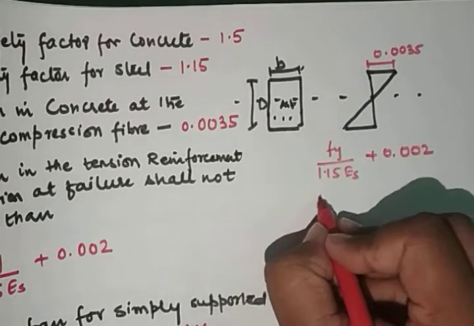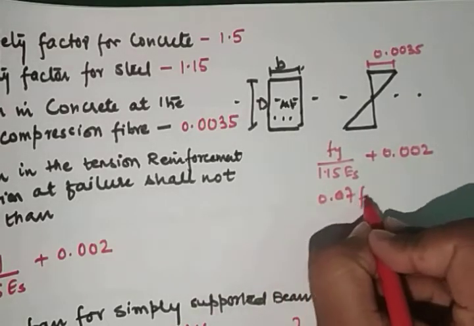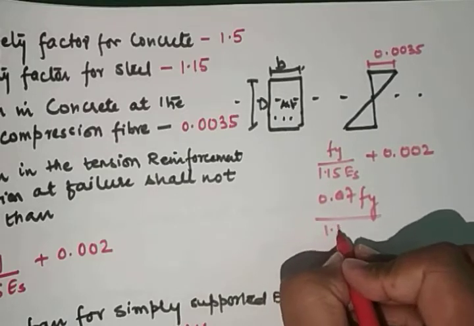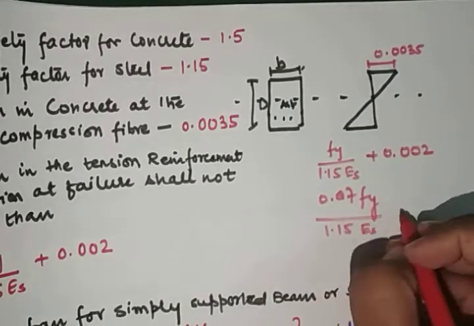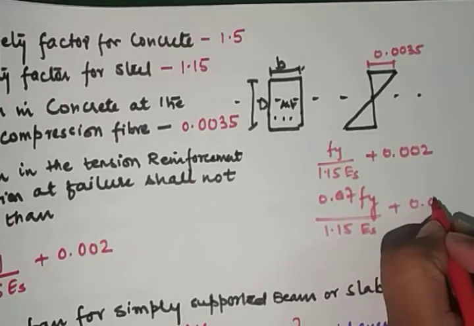We can also write this as 0.87 fy upon 1.15 Es plus 0.002.